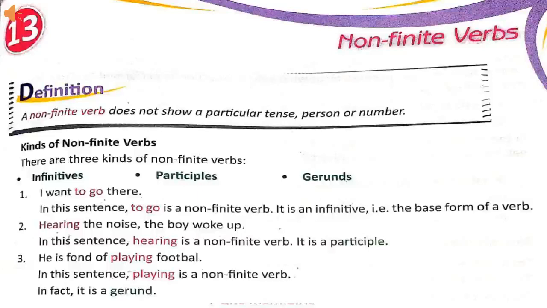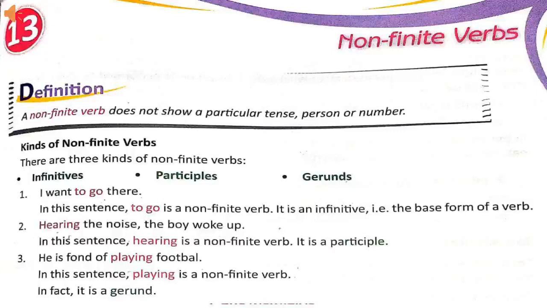Finite means which can be changed, and non-finite means which cannot be changed. A non-finite verb does not show a particular tense, person or number. Means to say, with the change of tense or person or number in any sentence, there is no change of the non-finite verbs. Non-finite verbs remain the same, whatever the tense, person or number.